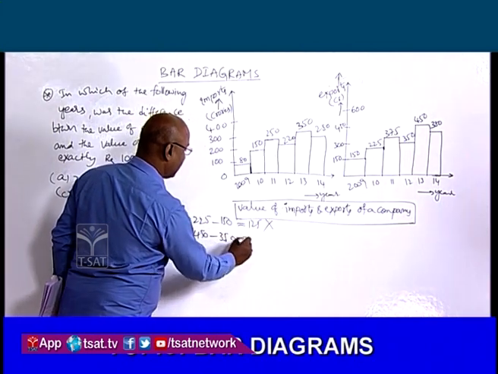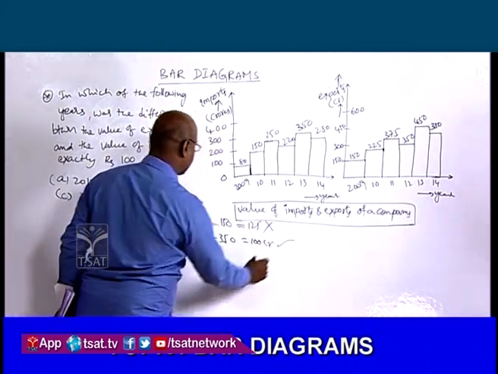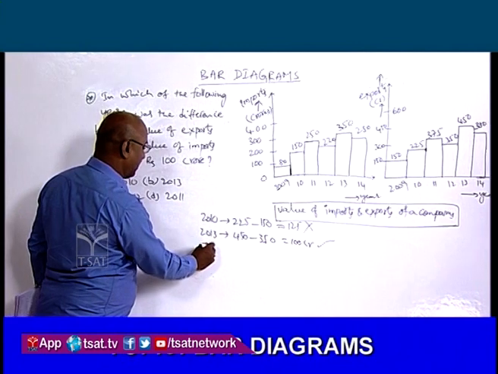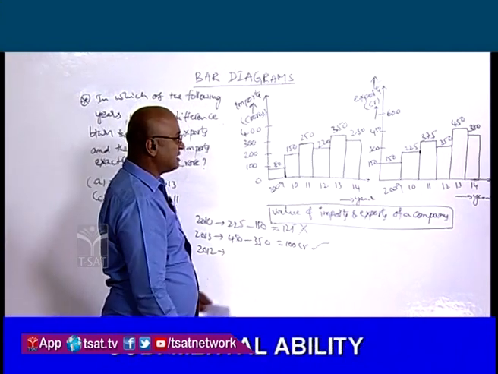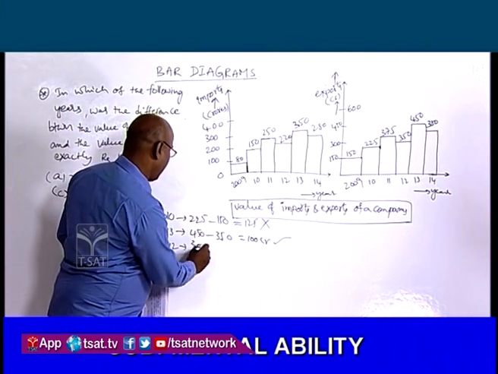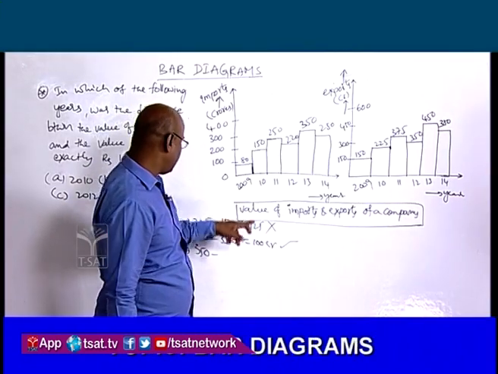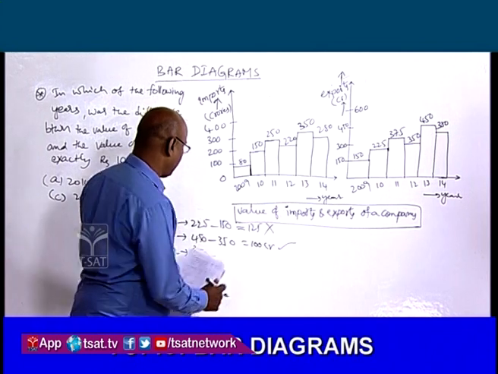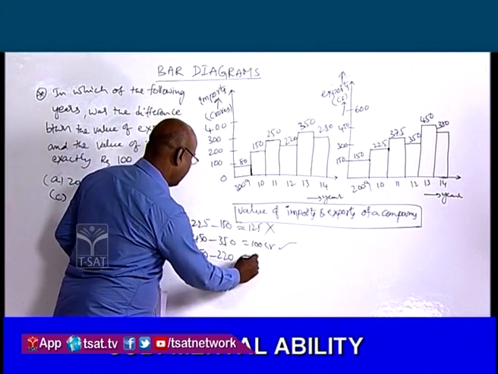So here exactly 100 crores. So it is the answer. And in the year 2012 the value of exports is equal to 350 and the value of imports in the year 2012 is 220. So it is nothing but 130.